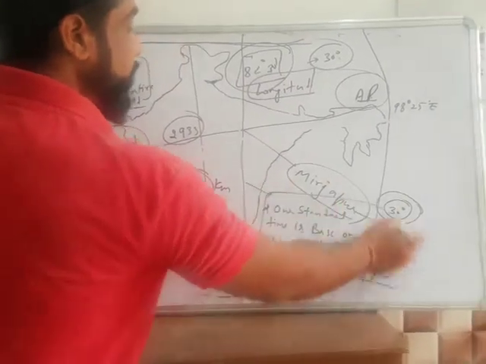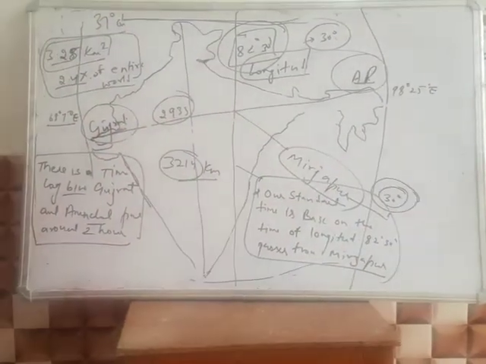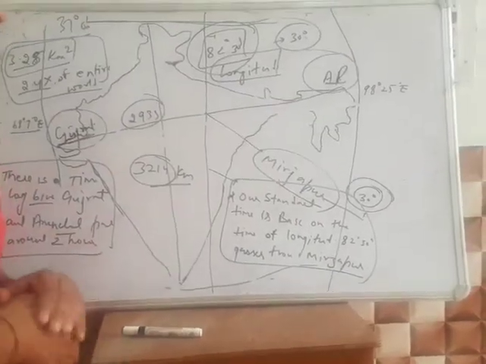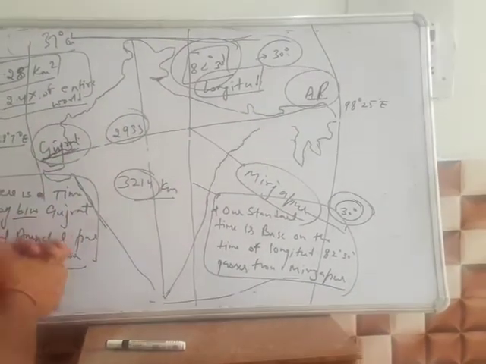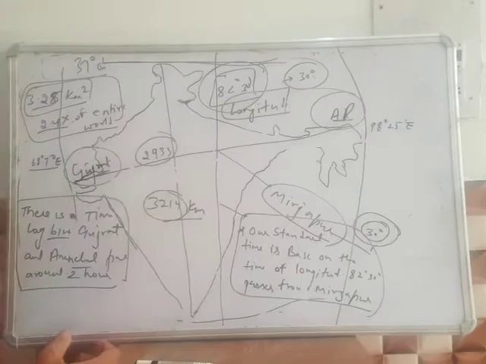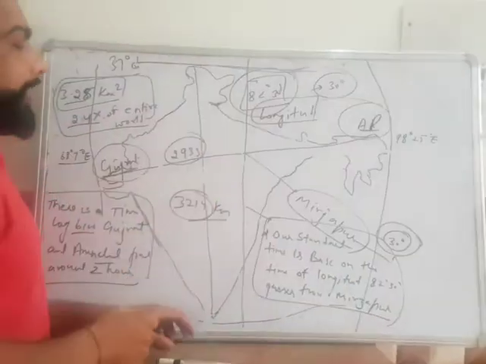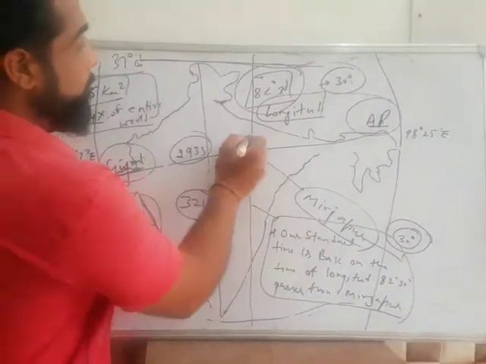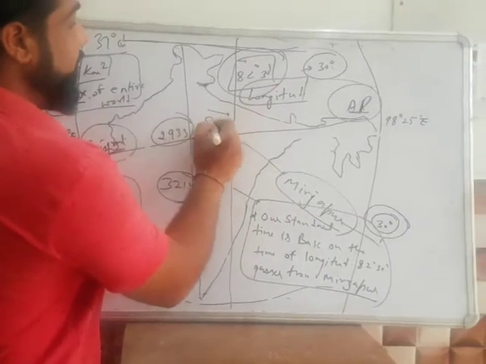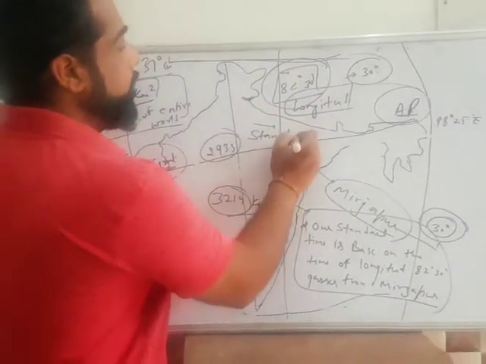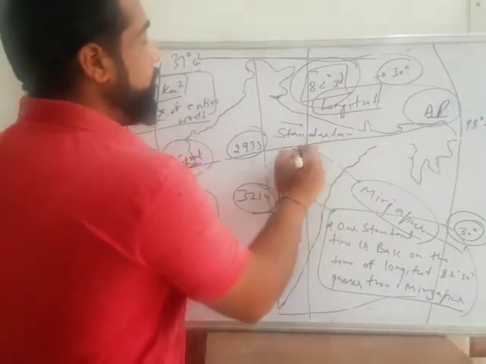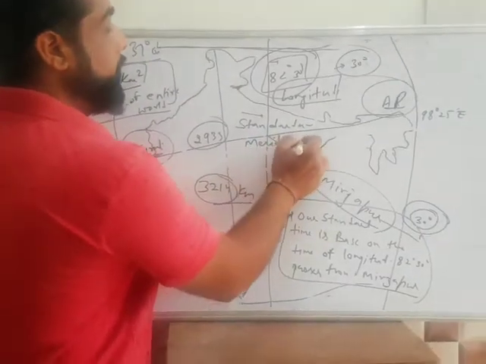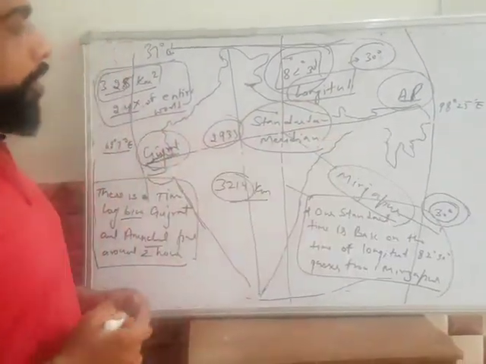This is the important thing. Our standard time is based on the time of the longitude 82 degrees 30 minutes that passes through Mirzapur. कि हमारा जो टाइम है, and this meridian is known as the standard meridian. This line is known as the standard meridian. So this is the important aspect.